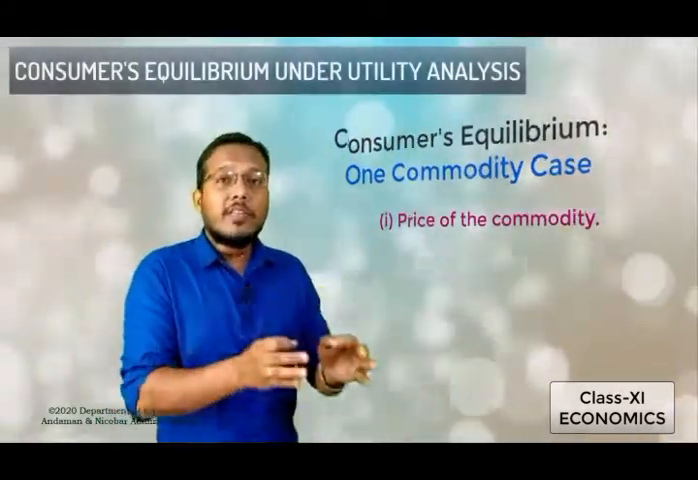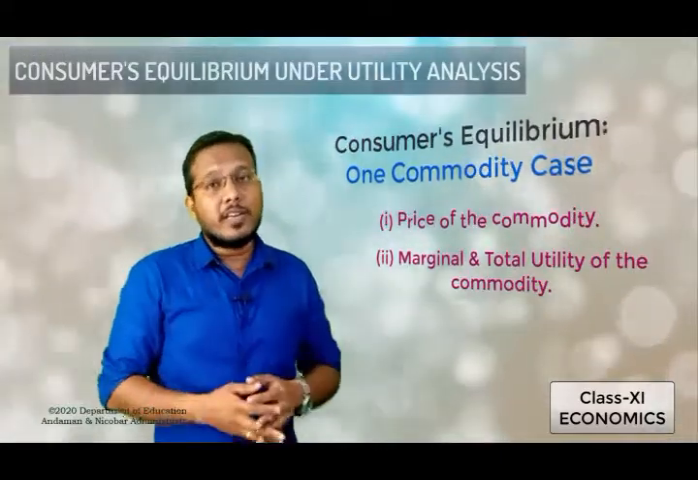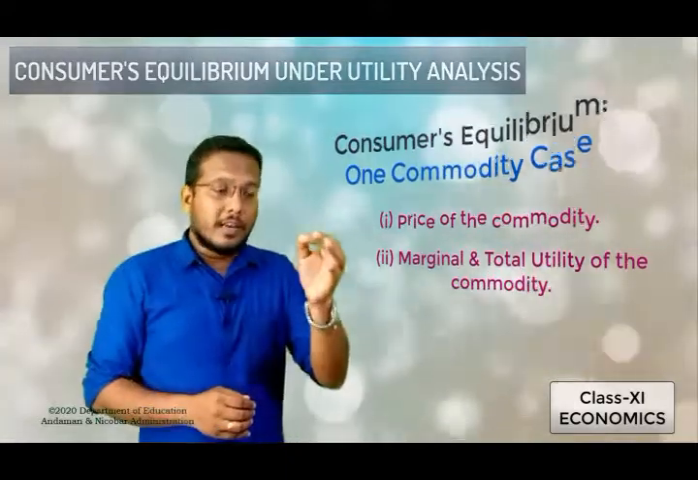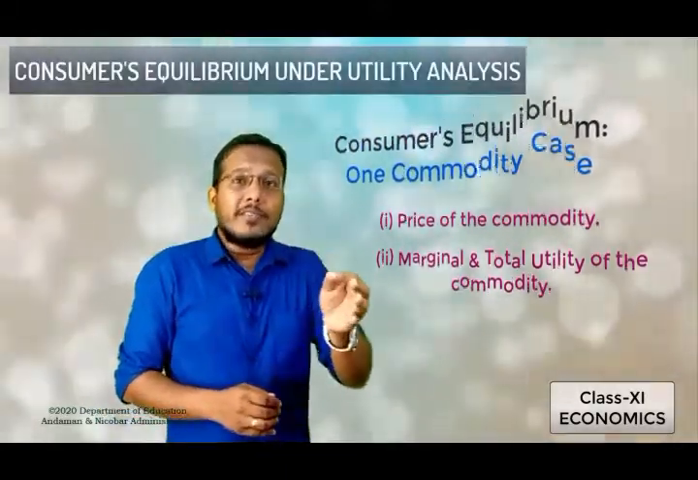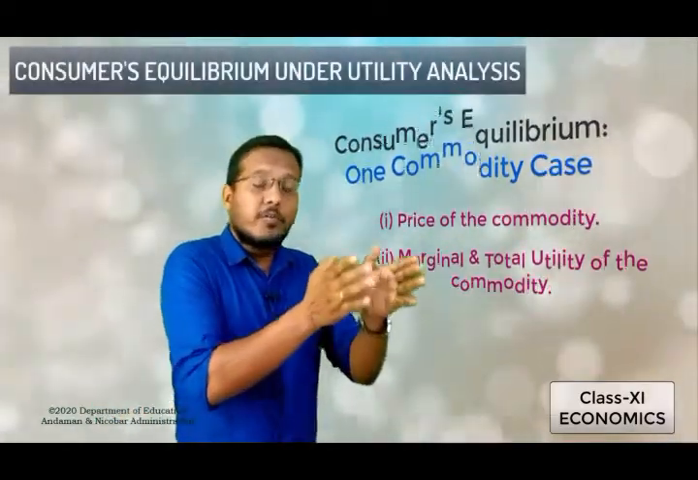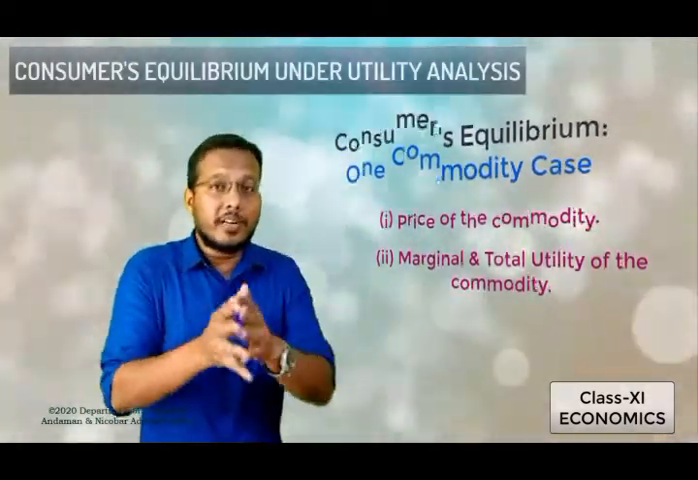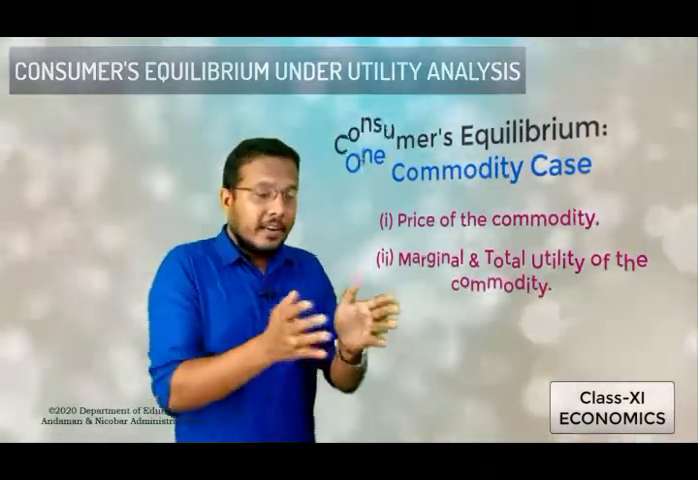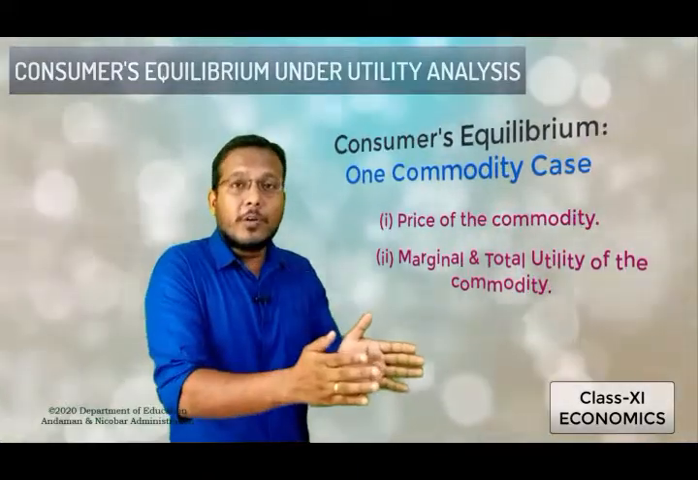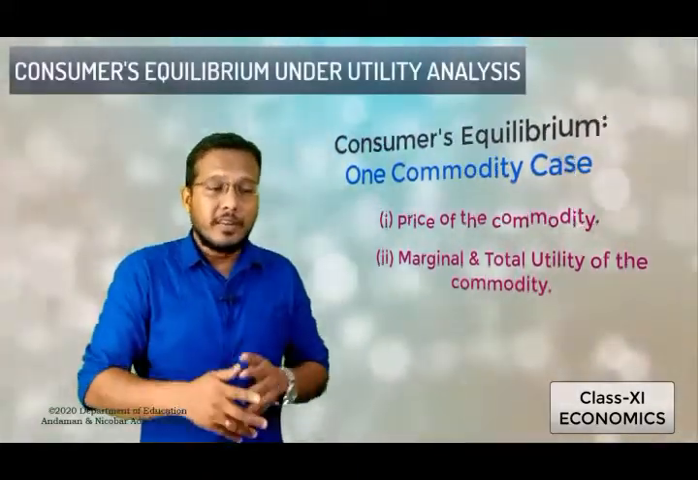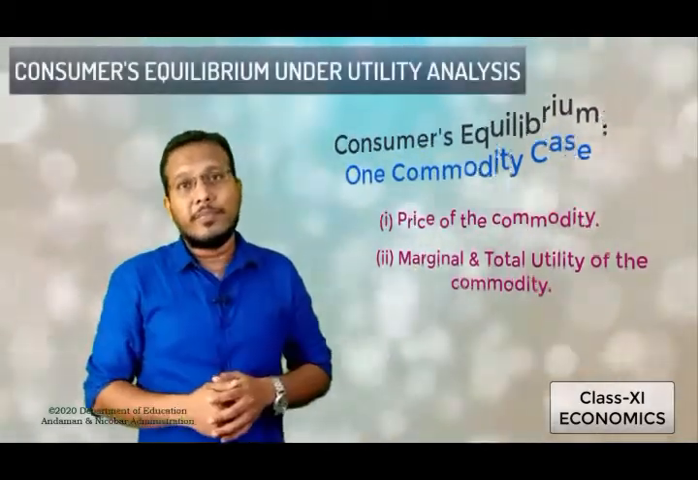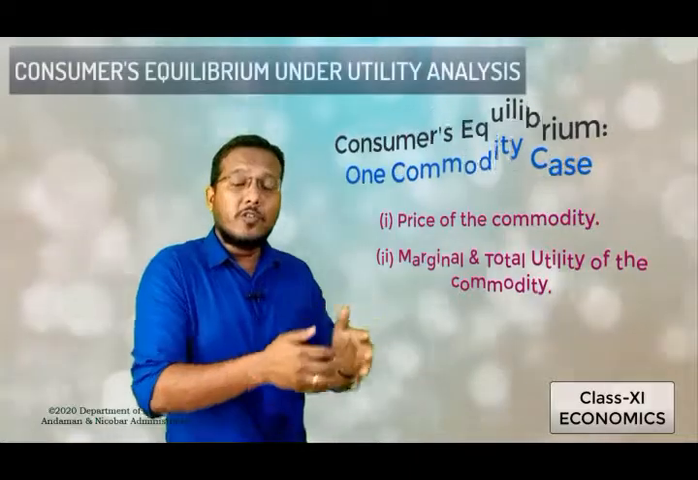Second one, the marginal utility and the total utility of that commodity. In the previous episode we have seen that when a commodity is consumed, it gives some sort of utility. Total utility is the utility derived from all the units of the same commodity consumed by the consumer. That means we have to calculate the total utility derived from each and every unit of that commodity.